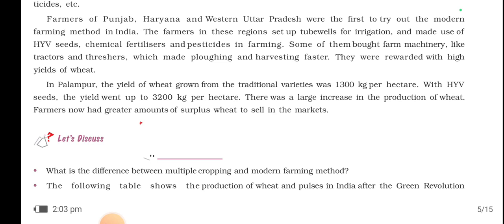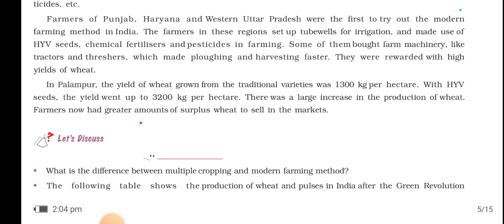In Palampur, the yield of the wheat grown from the traditional variety was 1300 kg per hectare. With the HYV seeds, the yield went up to 3200 kg per hectare. My goodness, it is more than double, right?